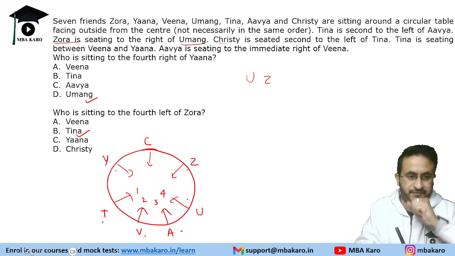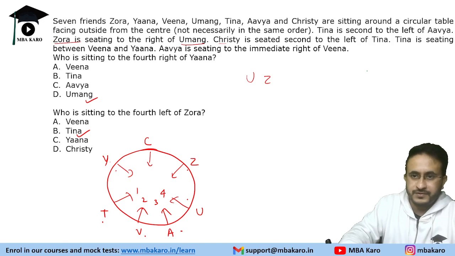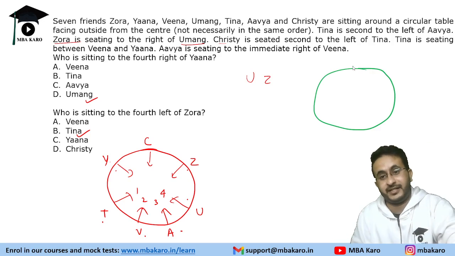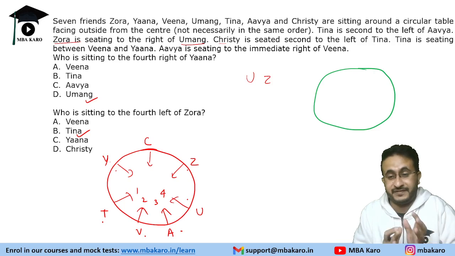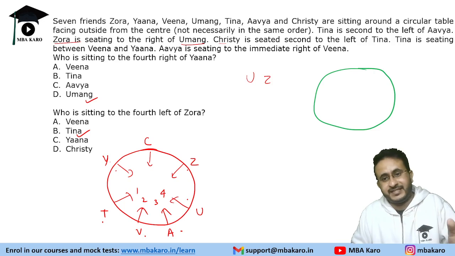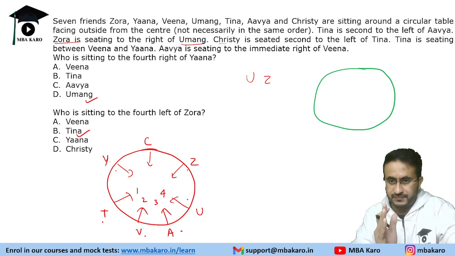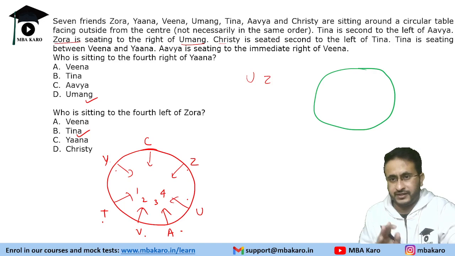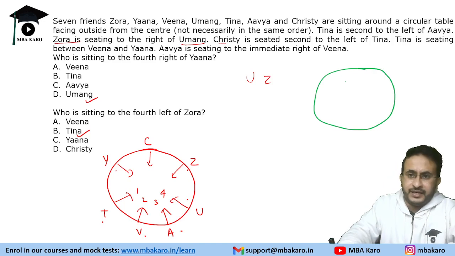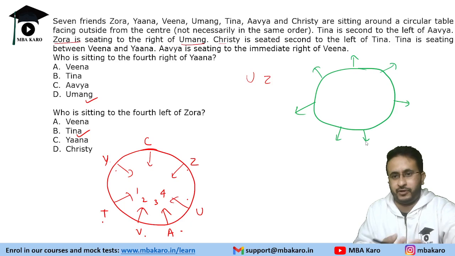Now, if you do it by facing outside, you might say that the question gave outside and you made it inside. Let us see whether the answer comes the same or not. So this will give you the confidence that if people are sitting inside, because our brain is trained to solve questions this way. Naturally, if you look, left and right are easily made inside. Same goes for facing north and south. Because we generally think facing north easily, that is easy to make. So you can take either. We will do it this way as well to give you that clarity that even if you make them face outside, we will get the same answer. I mean, you will trust whichever you prefer, because the correct answer should come outside, while inside you may feel the answer is wrong. So let's see.